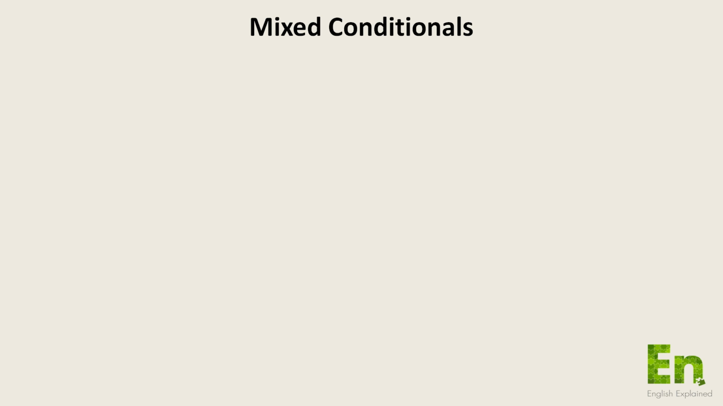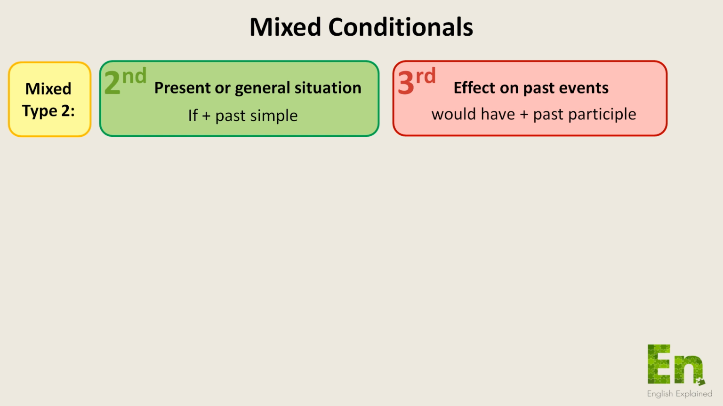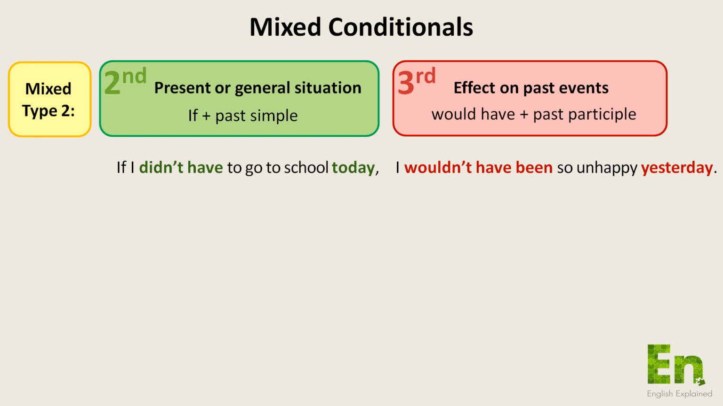Mixed conditional type 2. Present or general situation, effect on past events. If plus past simple, would have plus past participle. The first part of the second conditional and the second part of the third conditional. Here are some examples. If I didn't have to go to school today, I wouldn't have been so unhappy yesterday. I have to go to school today in the present. I was unhappy yesterday in the past.